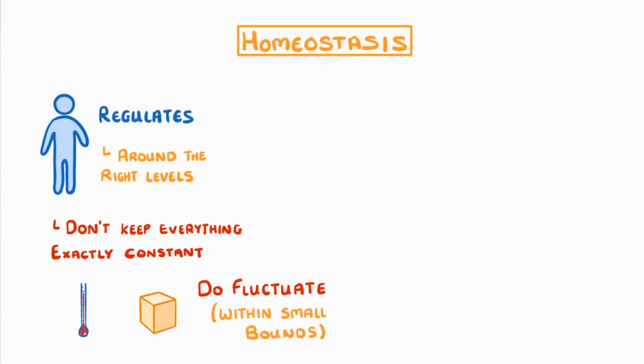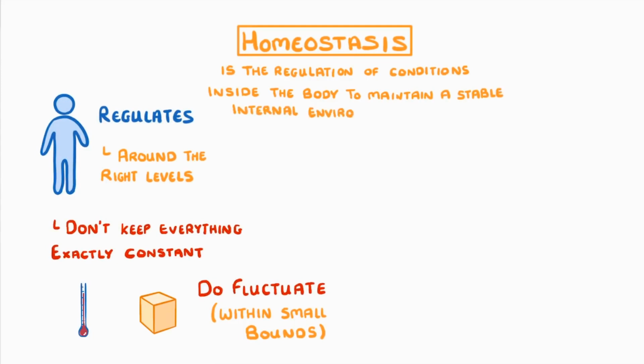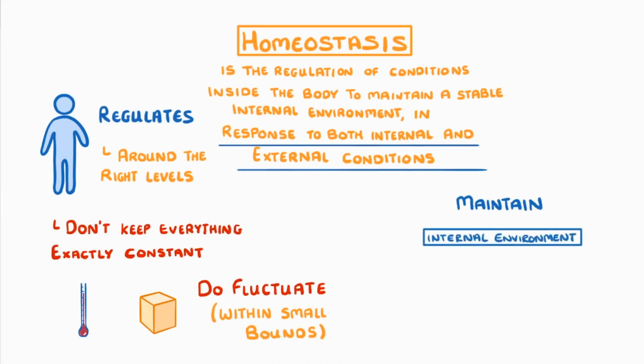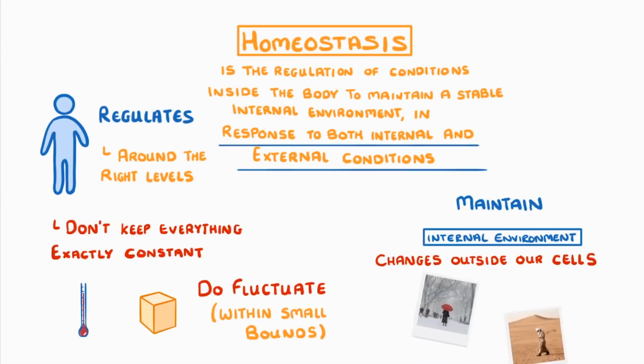As for a definition, we can say that homeostasis is the regulation of conditions inside the body to maintain a stable internal environment, in response to changes in both internal and external conditions. This last bit just means that we can maintain our internal environment even if changes are taking place outside of ourselves. For example, if we walk out in the snow, or we run in the Sahara Desert, we can still keep our cells at 37 degrees by regulating our body.